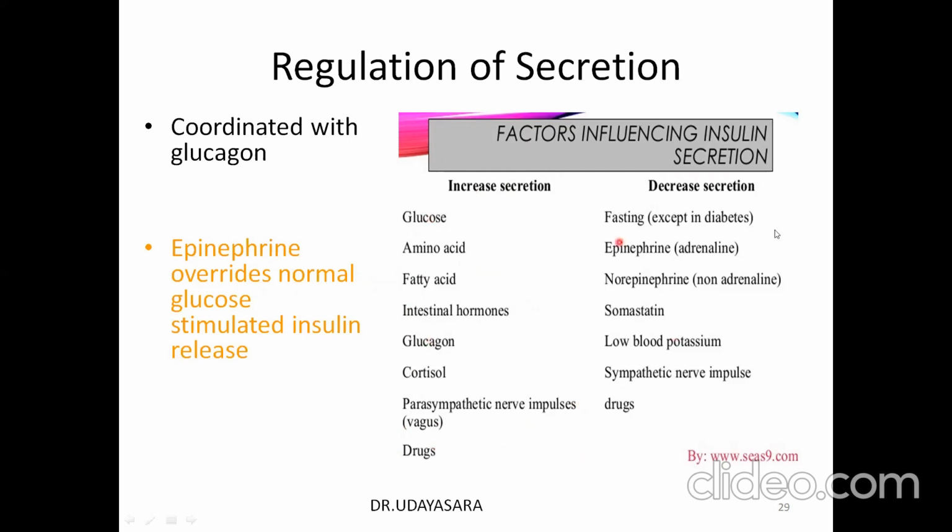The factors which decrease insulin secretion are the fasting state, epinephrine, norepinephrine, and somatostatin, which is synthesized by the D cells of the pancreas and inhibits not only insulin but also glucagon and growth hormone. Also, whenever there is a low potassium level, insulin secretion is going to get depleted, and sympathetic nervous impulses and certain drugs will decrease the secretion. The secretion of insulin is always coordinated with that of glucagon, and epinephrine overrides the normal glucose-stimulated insulin release.